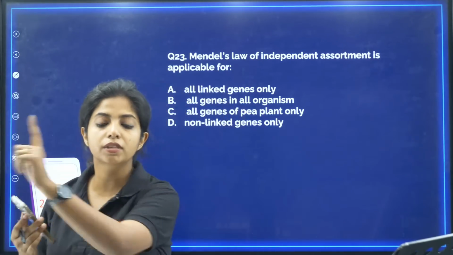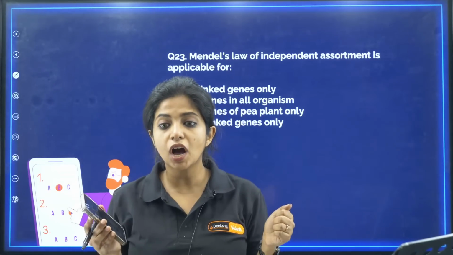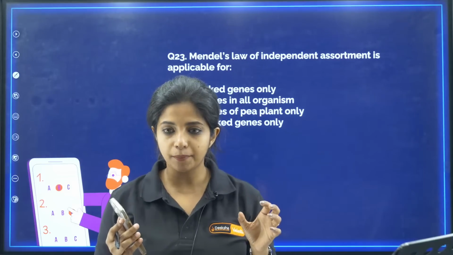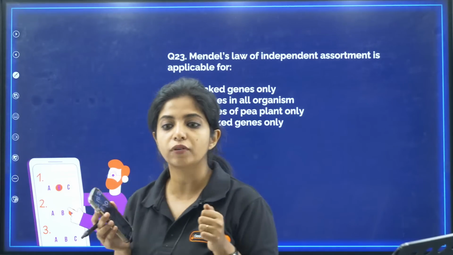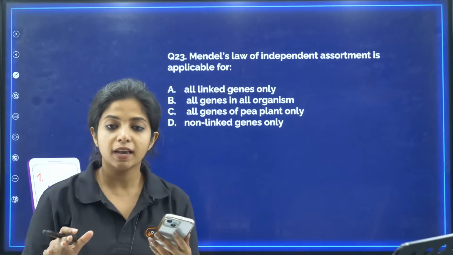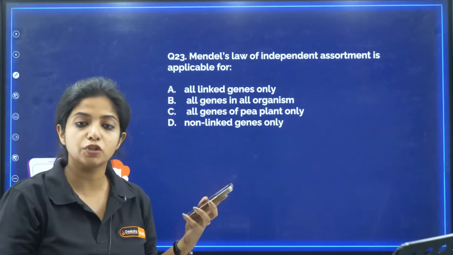One will go in this direction, another will go in that direction. That is the law of independent assortment. They are not dependent on each other. If we were so close, we would be moving together, and that would be opposite to independent assortment.